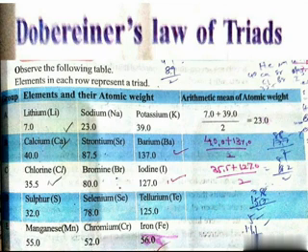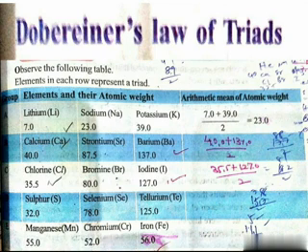So Döbereiner took three elements which have similar chemical properties and arranged them in the ascending order of their atomic weight. He called the group of three elements a triad.